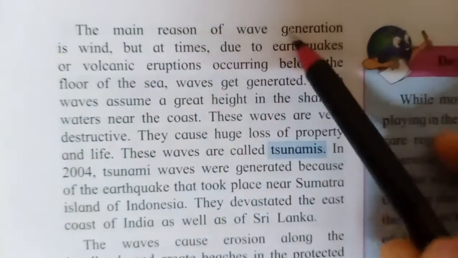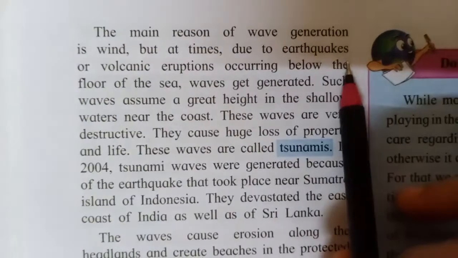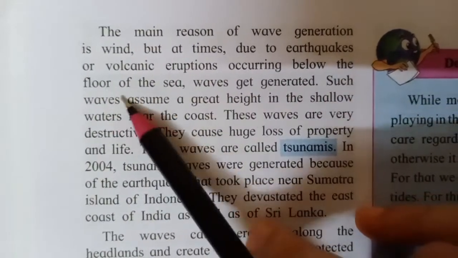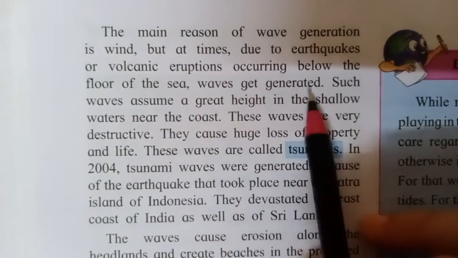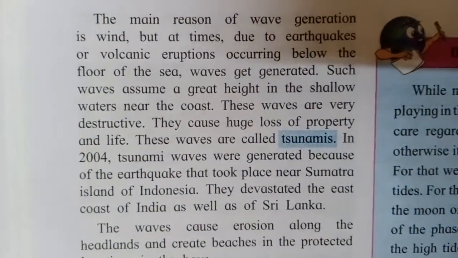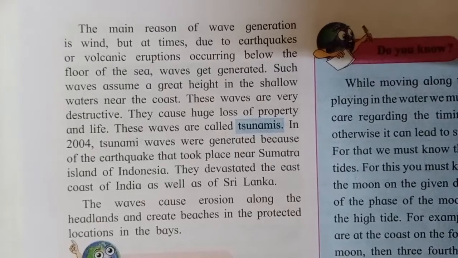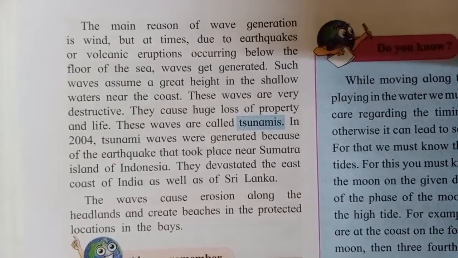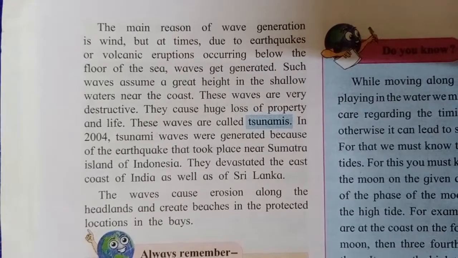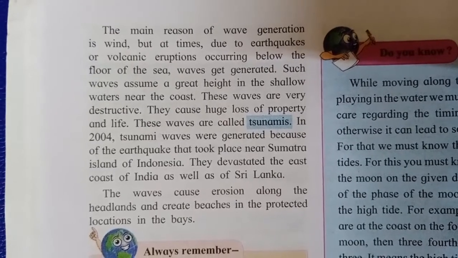The main reason of the wave generation is wind, but at times due to earthquake or volcanic eruption occurring below the floor of the sea, waves get generated. So usually what is the reason of the generation of the waves? It is wind. As we had already studied, wind is the main cause for the generation of waves. But sometimes, below the earth's surface, in the interior of the ocean, or the ocean bed,